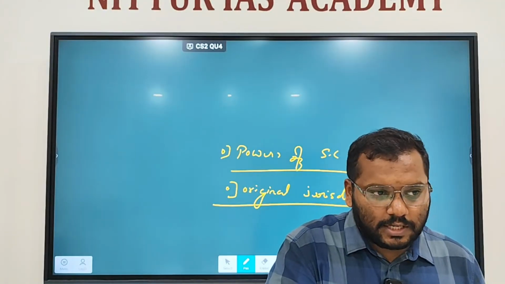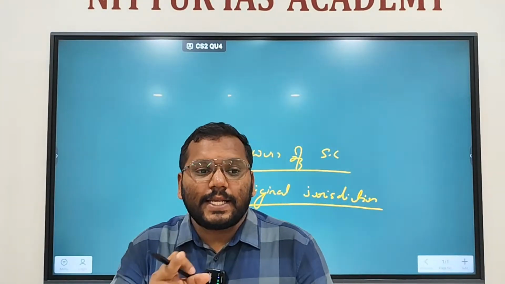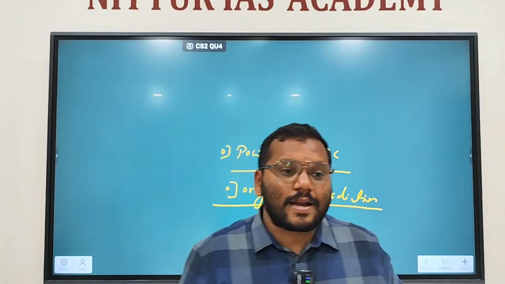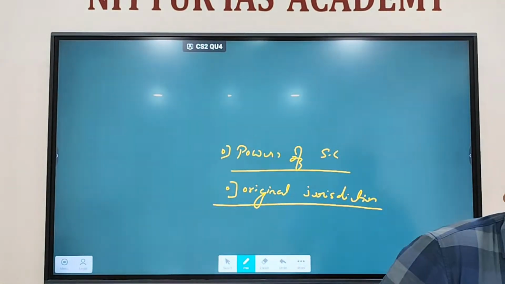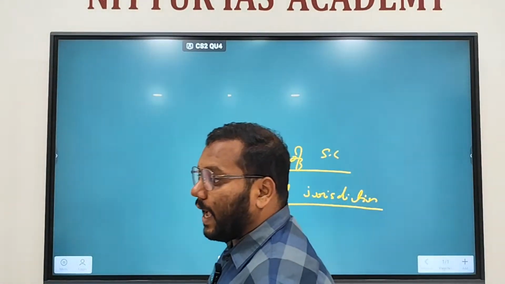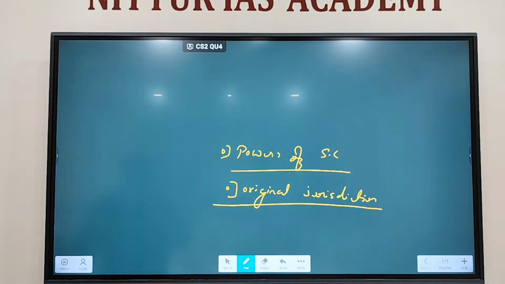That is called original jurisdiction, where the dispute is between the Centre and one or more states. Recently, the Karnataka government, not over tax devolution, which was not challenged in court, but over flood relief. For tax devolution, they did protest in Delhi. Flood relief was not released. At that time, they filed a case in the Supreme Court. And later on, before it was resolved, the central government released it. So that case was withdrawn, but it was filed.